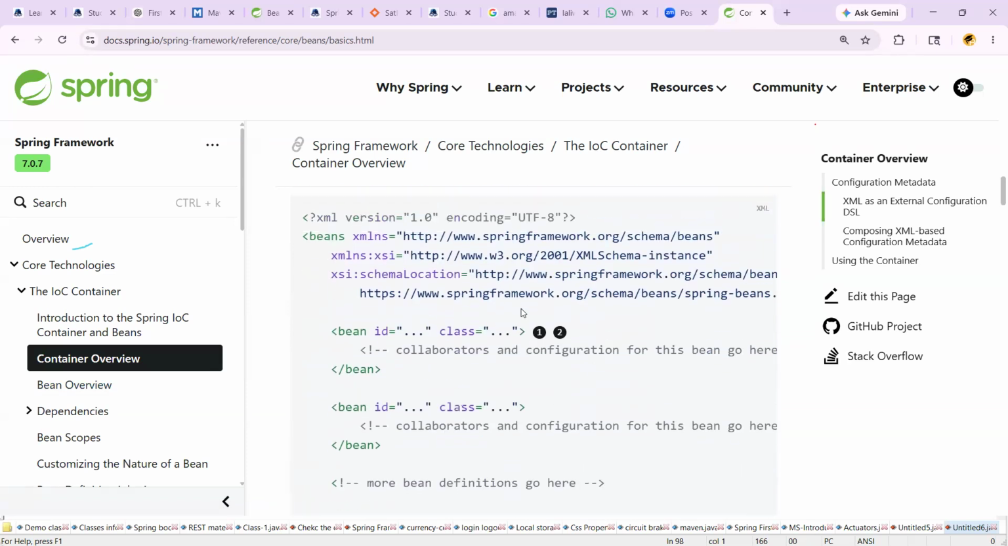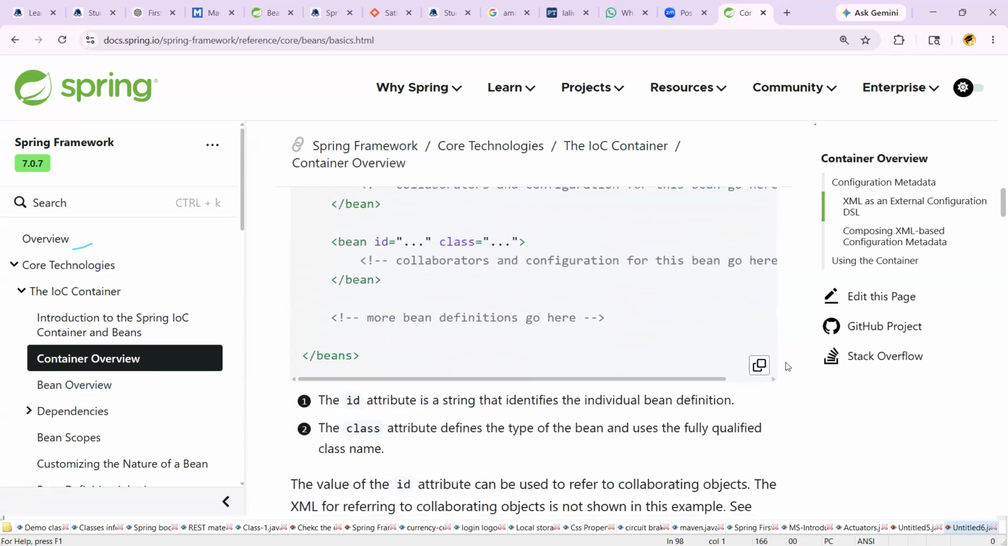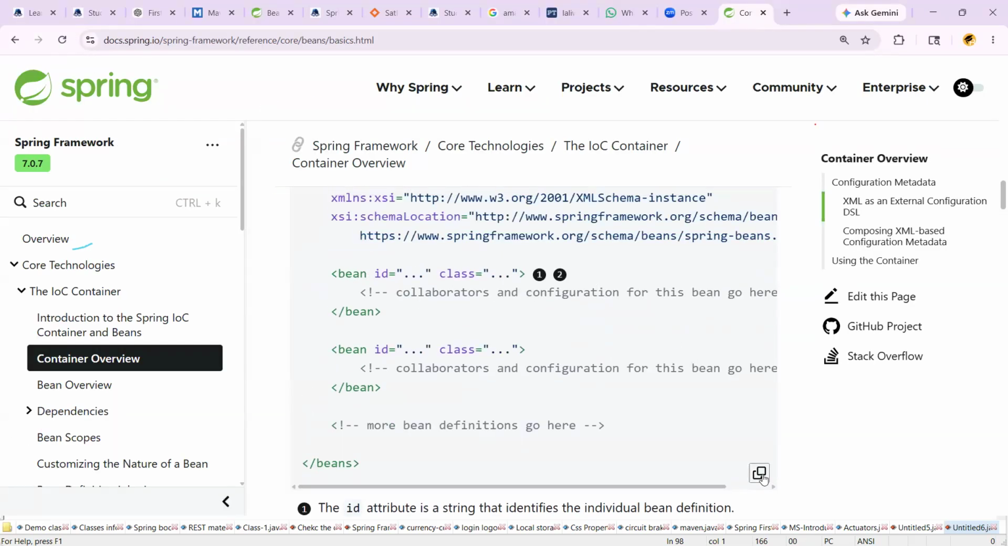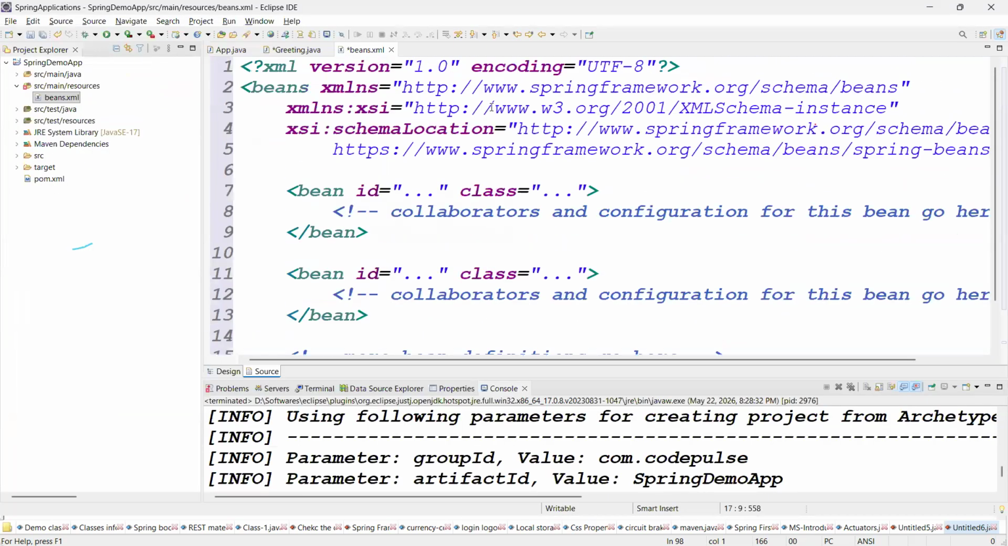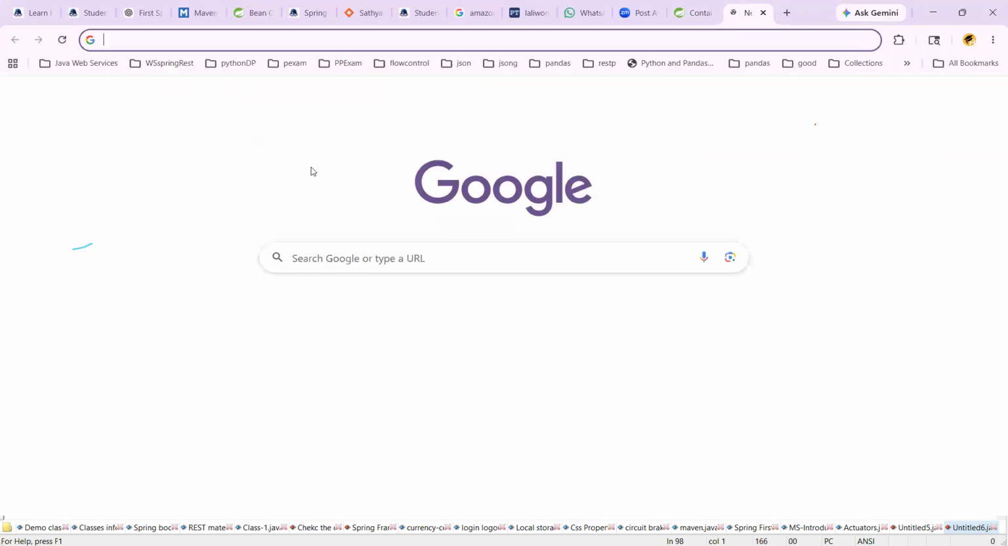There we can see the XML configuration. You can copy this code once. Just copy this code, come to the file, and paste the code. Are you clear, right? What am I doing? What should we do, tell me.